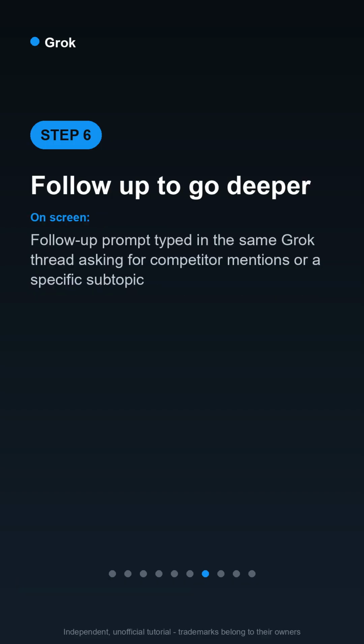Grok holds context within a conversation, so follow up to drill down. Ask it to pull posts specifically mentioning a competitor, or to separate positive from negative sentiment, or to identify who the loudest voices in the conversation are. Each follow-up sharpens the picture without starting over from scratch.